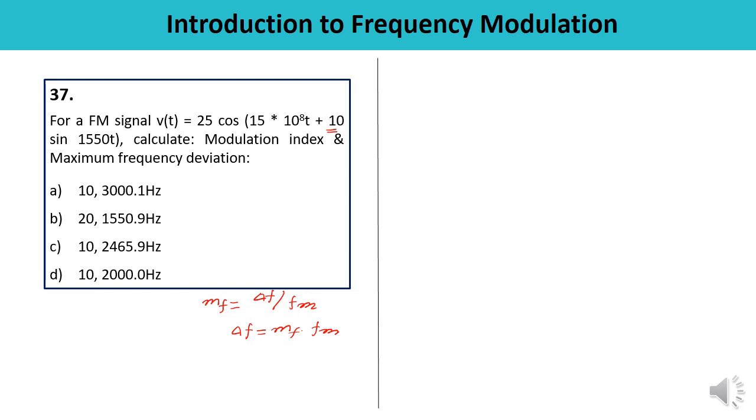So 2 pi fm is equal to 1550. So from here you just calculate fm, 1550 upon 2 pi, which is actually you are getting 246.59 Hertz. So now you know fm. mf, its value is 10. So multiply it, you will be getting the value of delta F, which is 2465, and the value of modulation index is 10, means the correct answer is C.